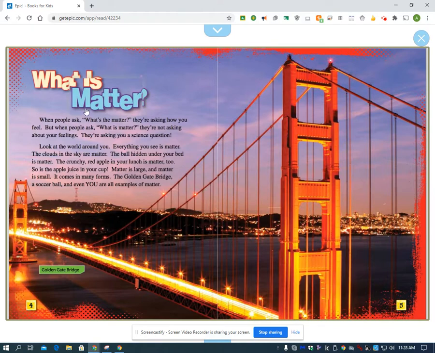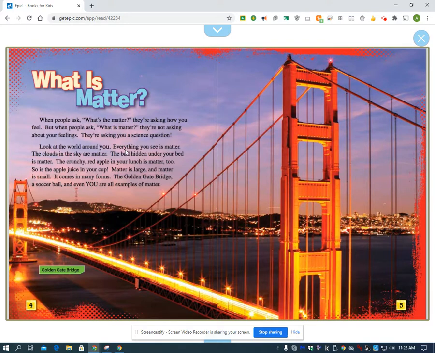All right. So what is matter? You're probably asking. When people ask what's the matter, they're asking you how you feel. But when people ask what is matter, they're not asking about your feelings. They're asking you a science question.